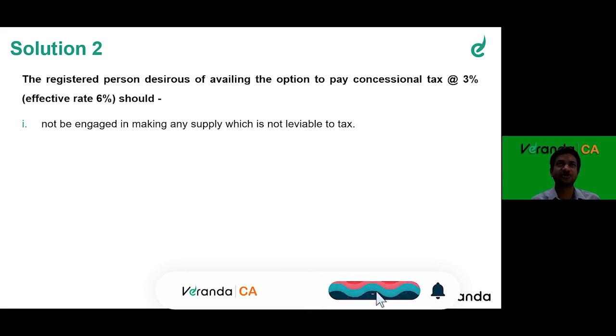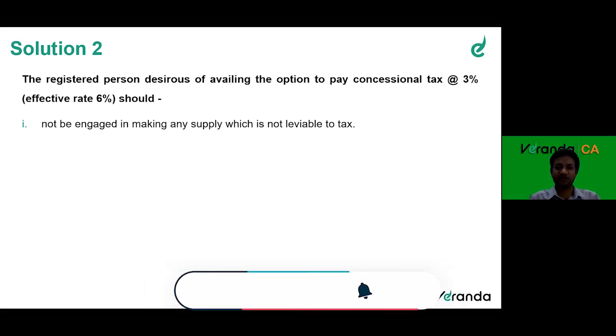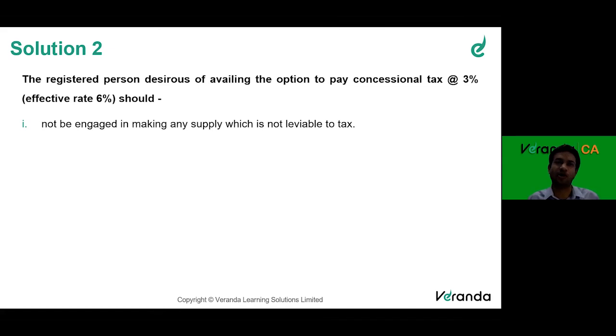Now my question is, my healthcare service is 80 lakhs. Medical store, my sale is 30 lakhs. So for the medical store, I wanted to pay tax under composition scheme. Can I opt for composition or I cannot opt? I repeat, for the medical store 30 lakhs turnover, I wanted to opt for composition scheme. Can I opt or I cannot opt?